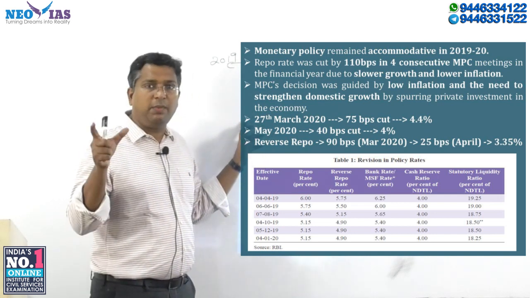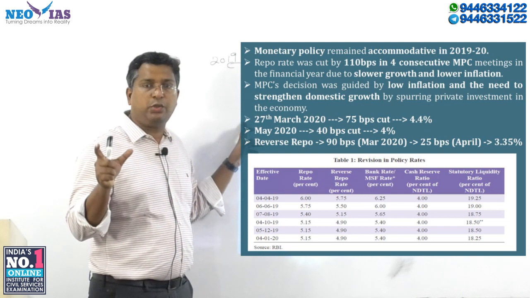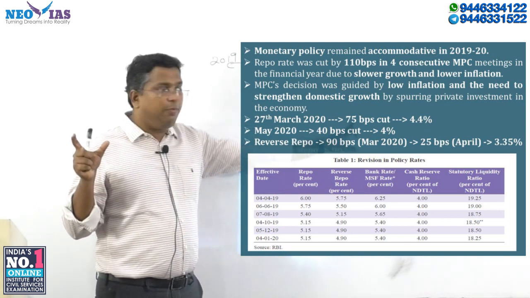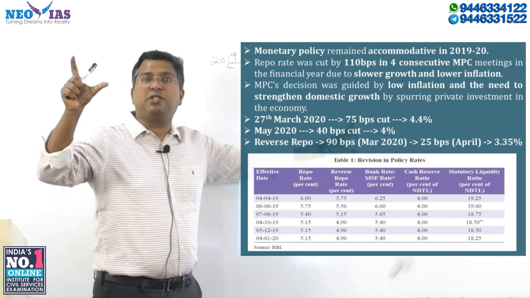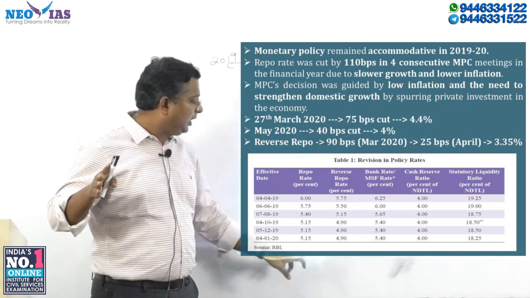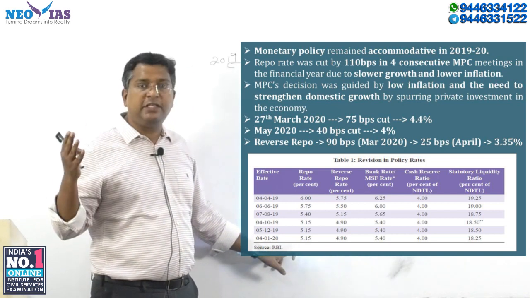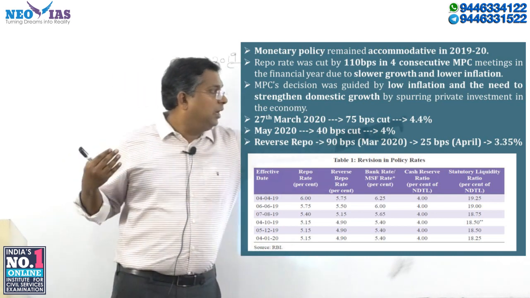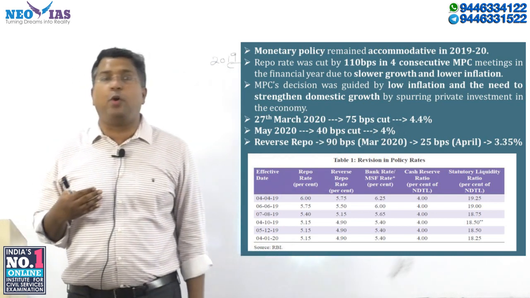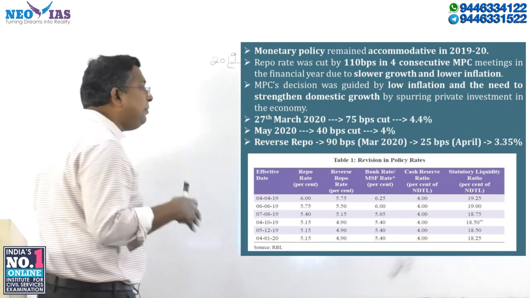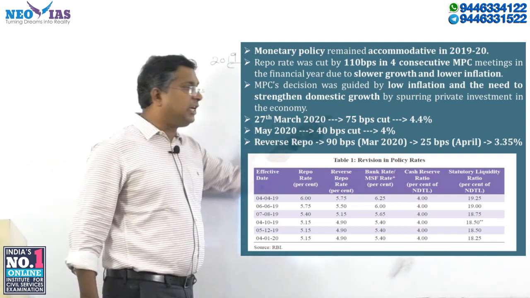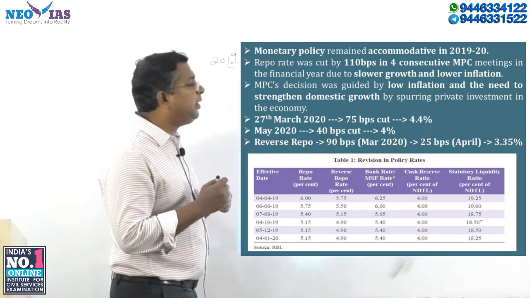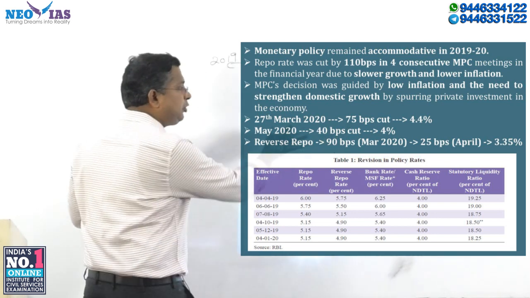You know that on 27th March, after the government announced the 21 day lockdown, the repo rate was cut by 75 basis points. That is a huge cut from 5.15. At the same time, when repo was cut by 75 basis points, the reverse repo was cut by 90 basis points. So there was no proportional cut.